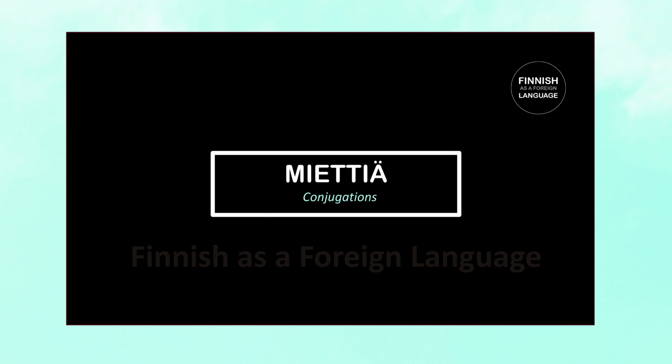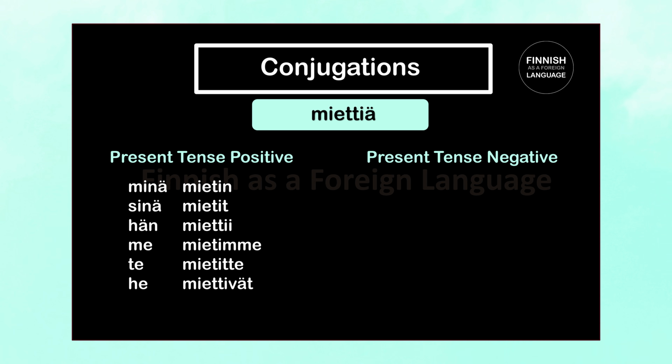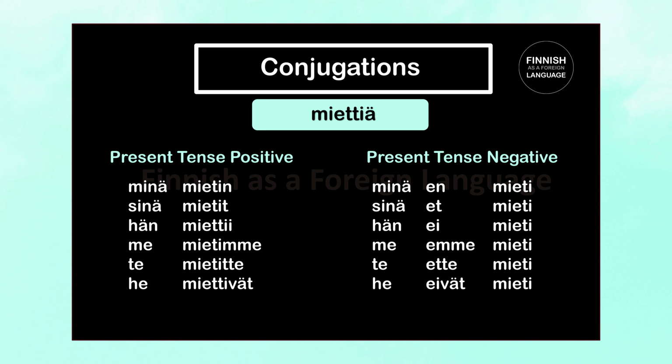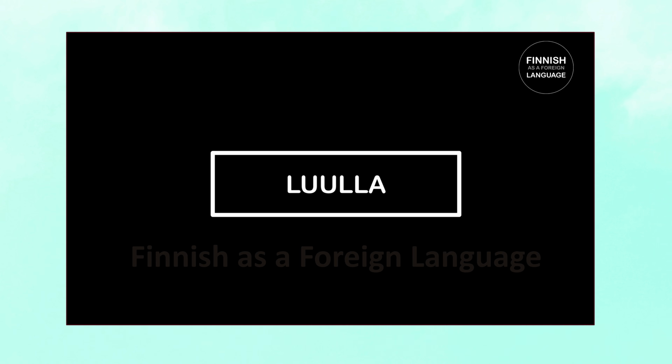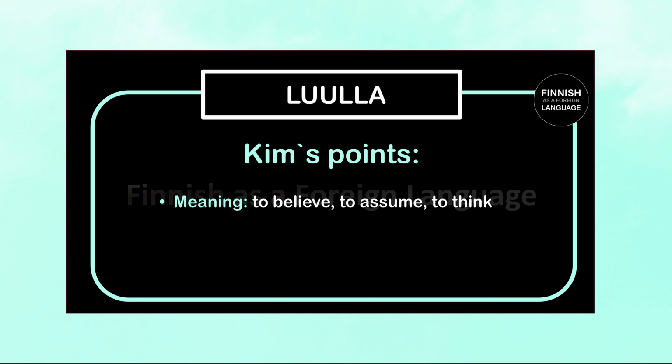Alright, now to the conjugations. Here the positive present tense. Minä mietin, sinä mietit, hän miettii, me mietimme, te mietitte, and he miettivät. The negative present tense. Minä en mieti, sinä et mieti, hän ei mieti, me emme mieti, te ette mieti, and he eivät mieti.